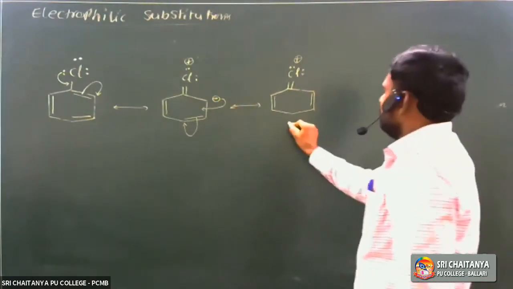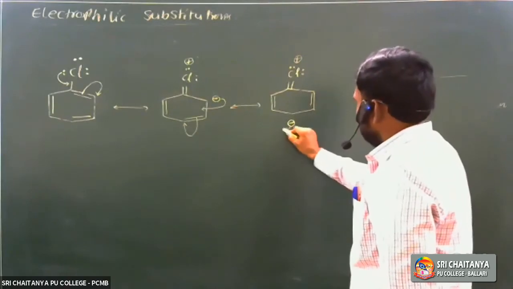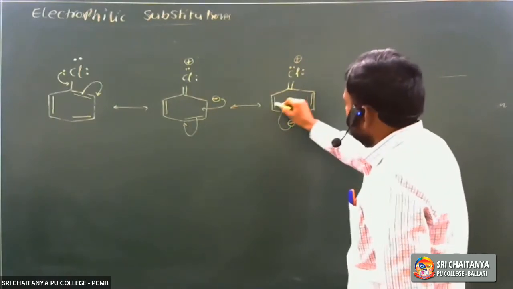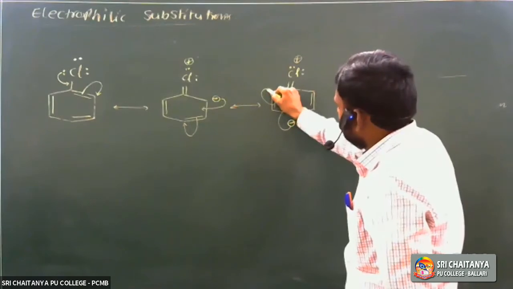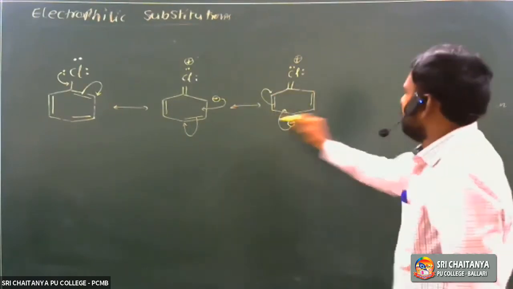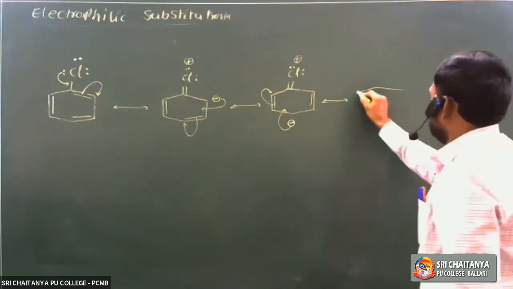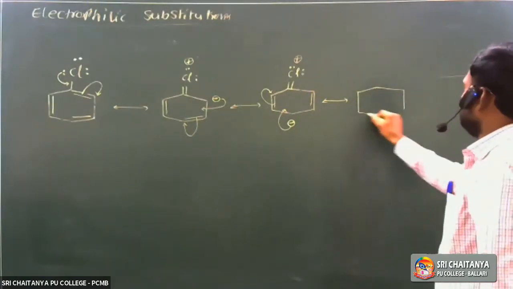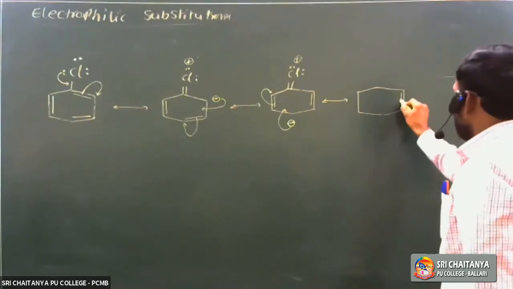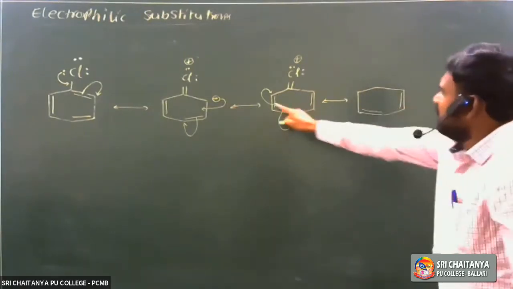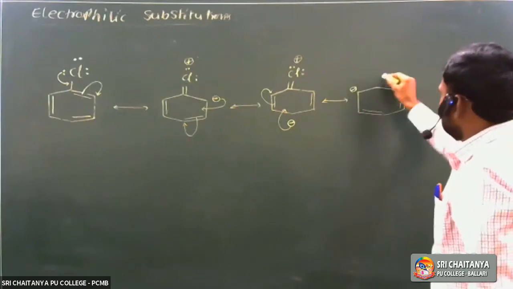The next form. So it is shifted to this position. These 5 electrons are shifted to this carbon. Because of this, electron density increases here. So the next form, it is a benzene ring. Okay, so it is a pi bond. Here pi electrons are concentrated on this carbon.